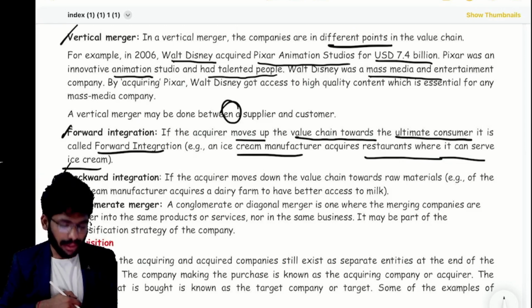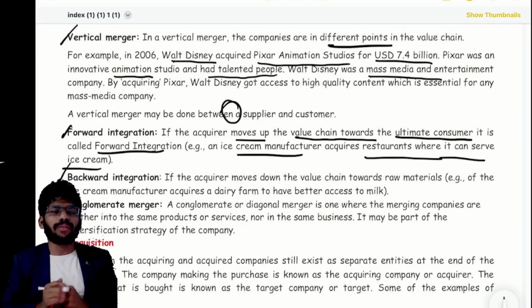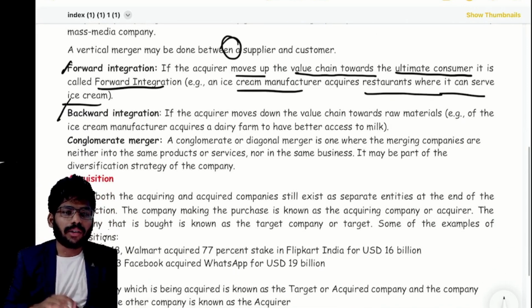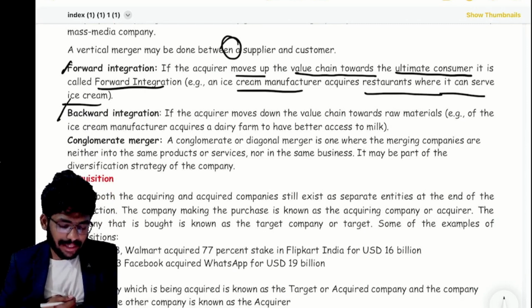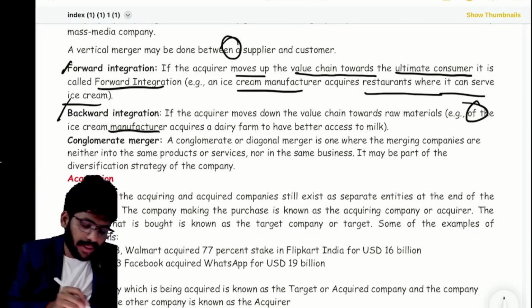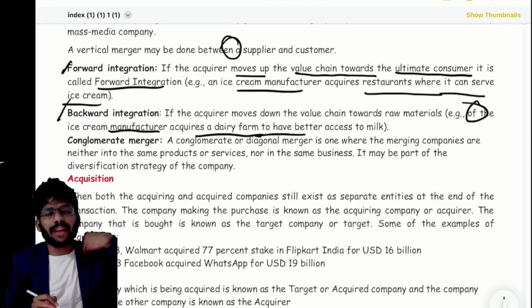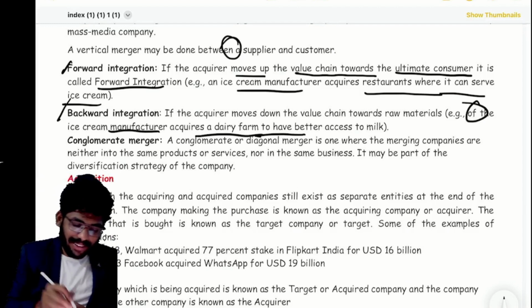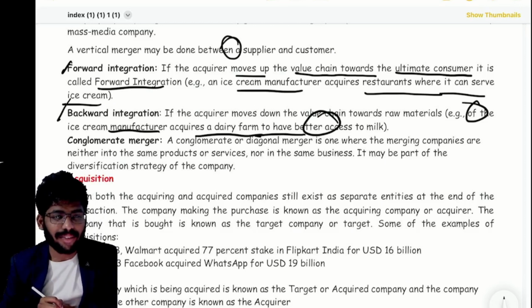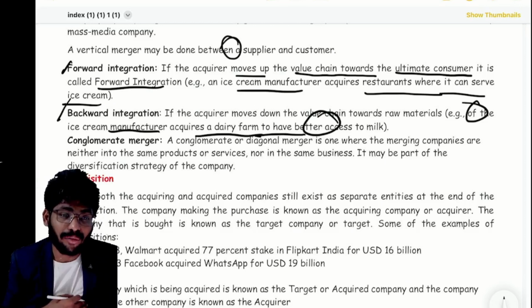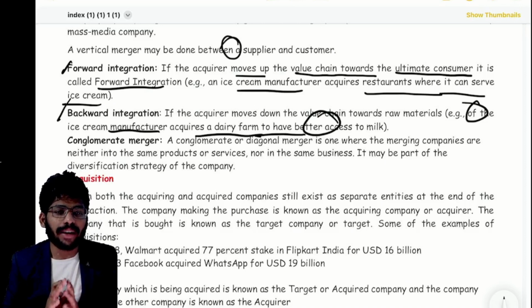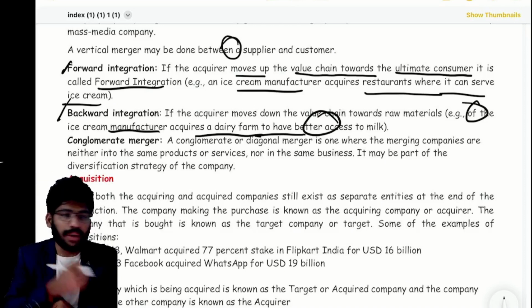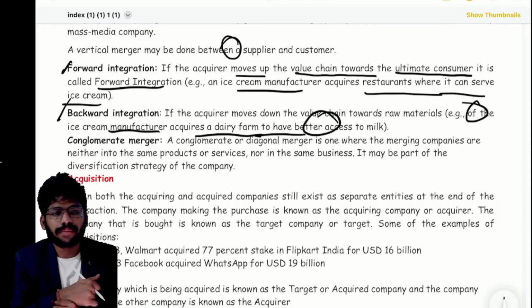Are you getting my point? Clear? I think everyone got full clarity about backward and forward integration. See the example of the ice cream manufacturer that acquires a dairy farm. Actually, I'm acquiring the dairy farm to have better access to milk. When I acquire that dairy farm, I have a lot of quality. Everything is available with me only. Milk, everything. Because without milk, we can't produce ice cream, right?